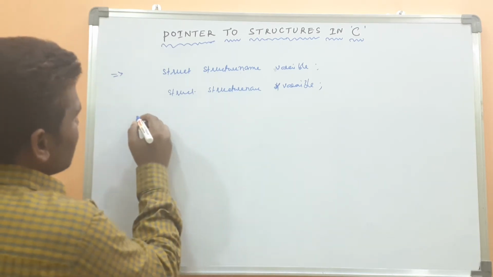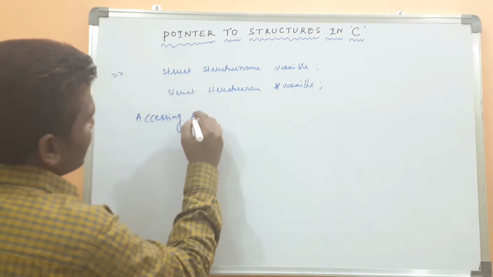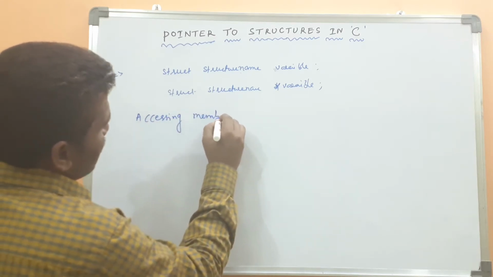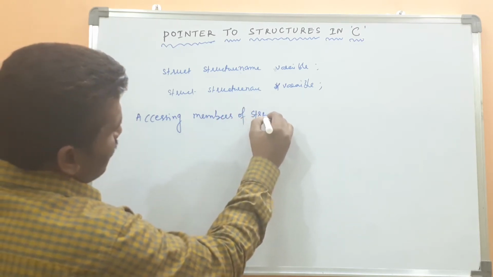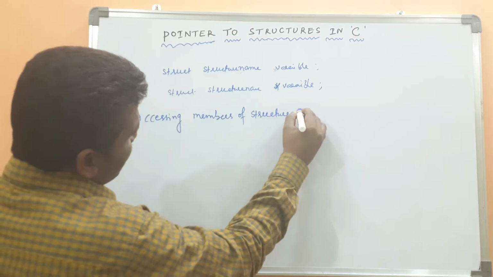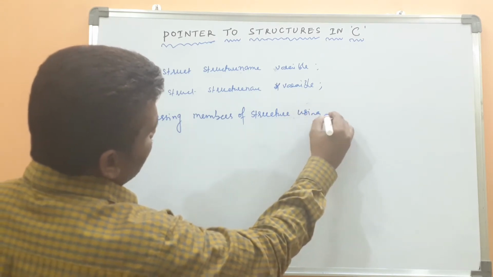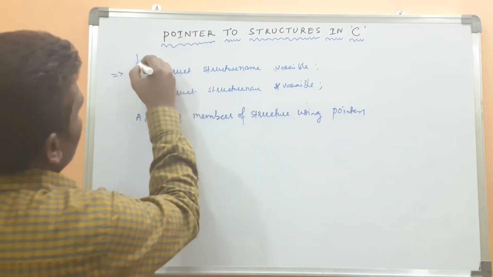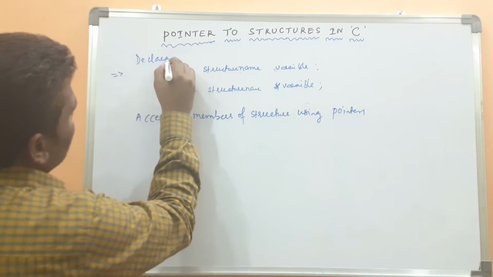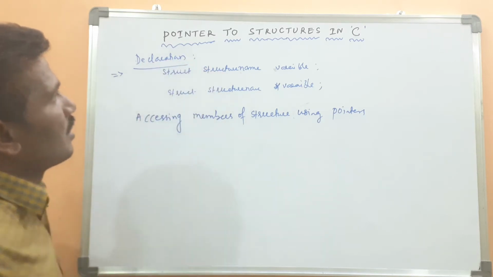Accessing members of structure using pointers, because this was the declaration of the pointer in a structure.